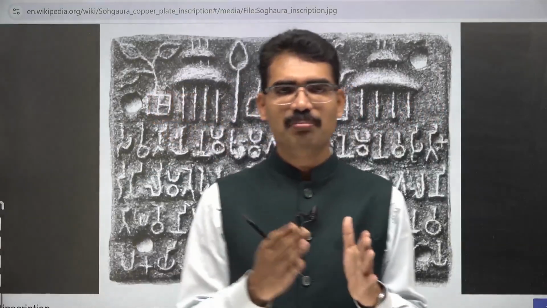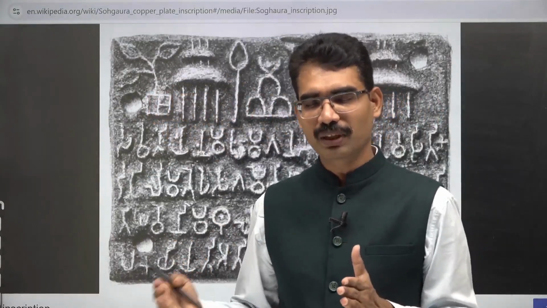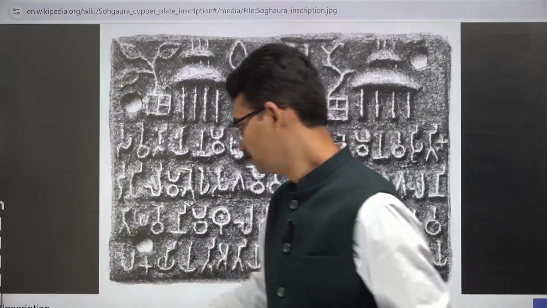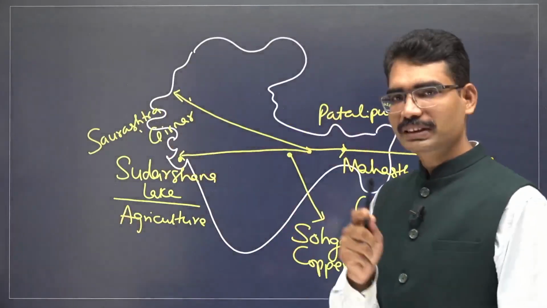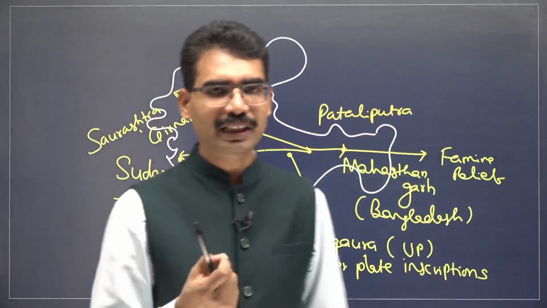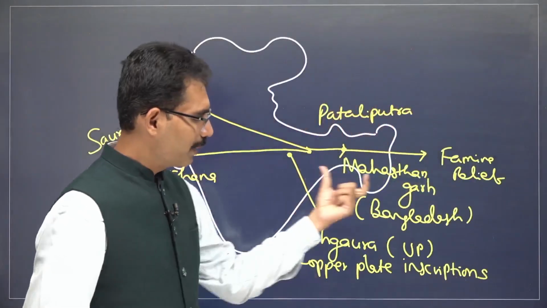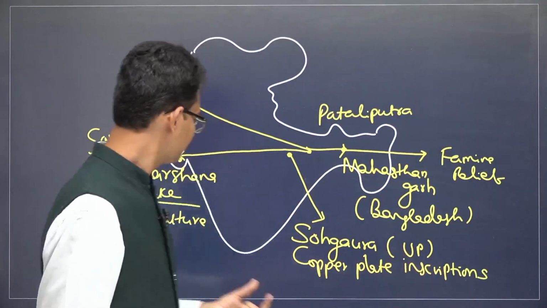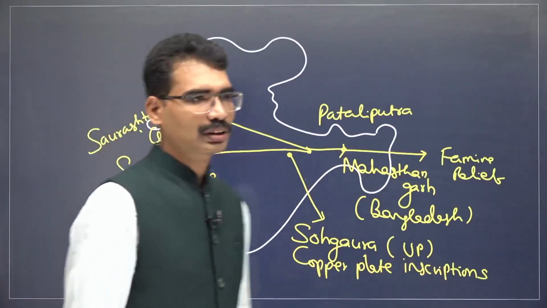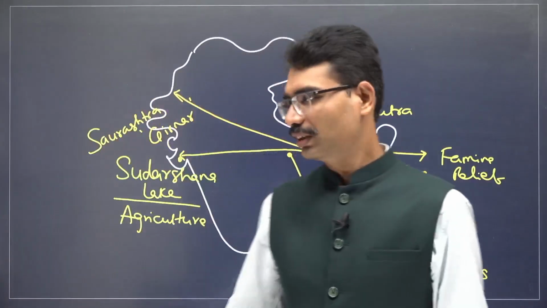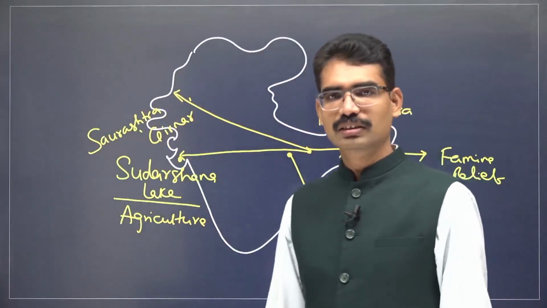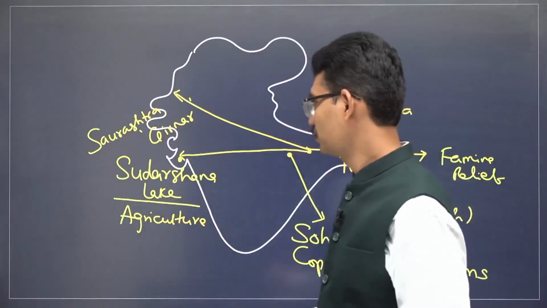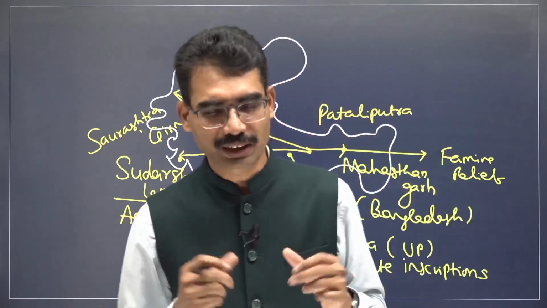This also mentions famine relief works. This is an indication that the Mauryan Empire is taking care of people in times of need. That is how. From the examination point of view, you have to identify Girnar in Gujarat, Mahasthangad in Bangladesh, Sohagaura in UP near Gorakhpur, and Sudarshana Lake in Saurashtra region, Gujarat. It is in Gujarat, agriculture related development. Now, this is with respect to relief works.